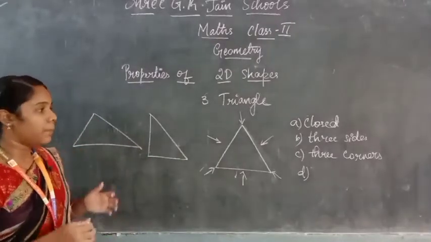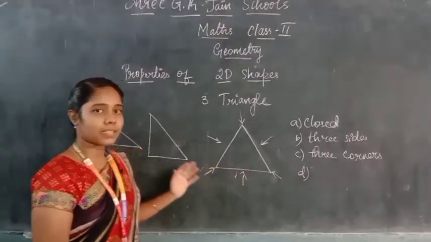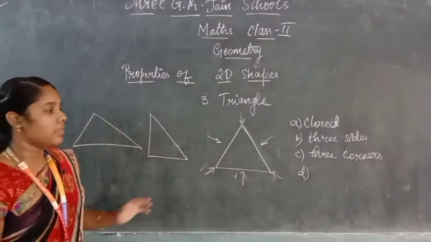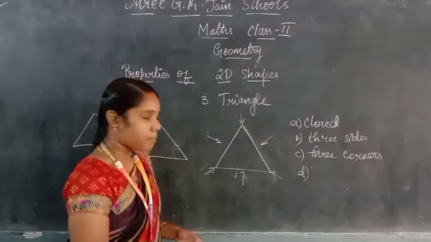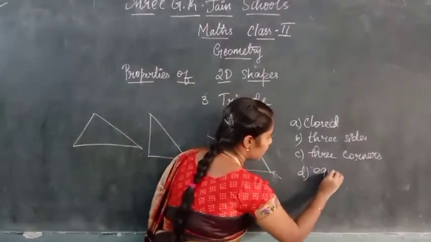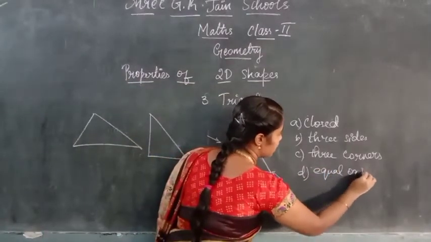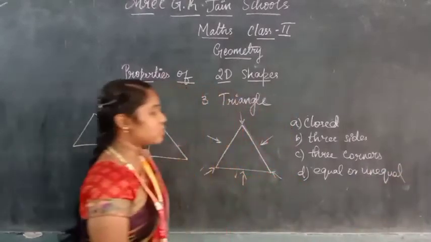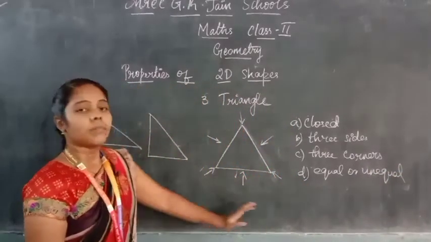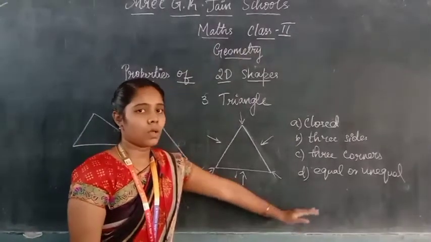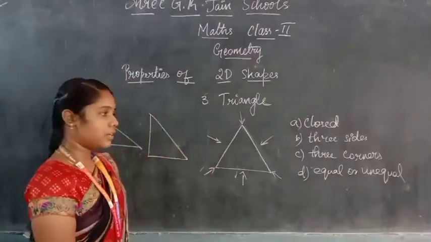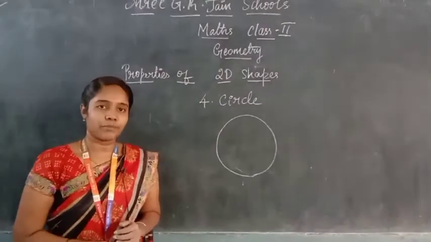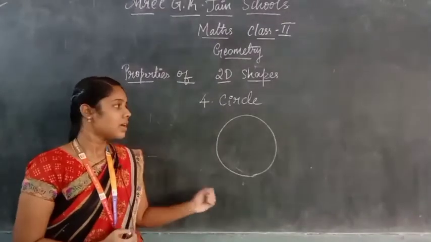So depending upon the size and the sides of the triangle, sides may be equal or unequal. So we can say that the sides of the triangle are either equal or unequal. Understood? The last shape whose properties we are going to see is circle.